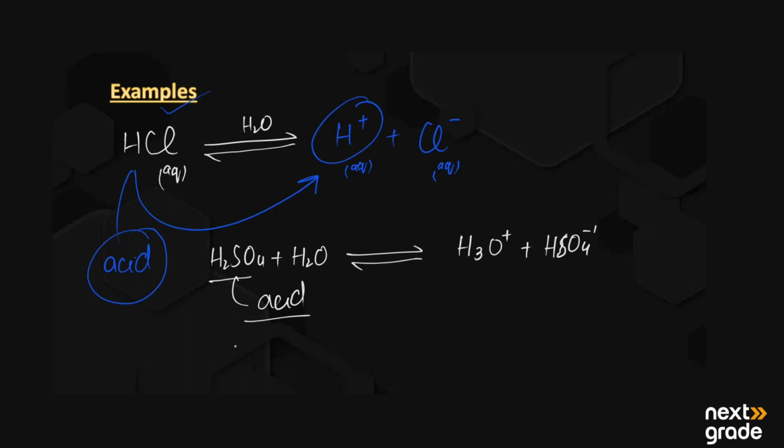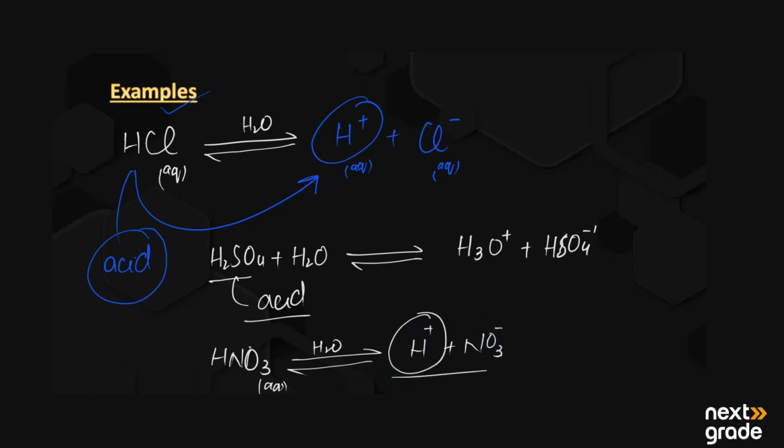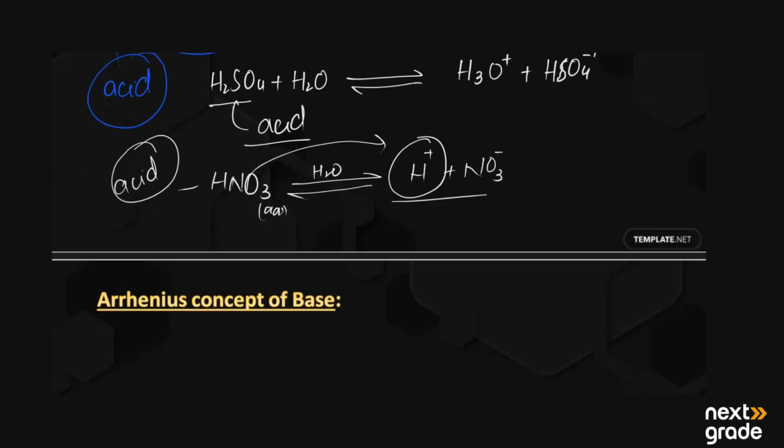The next example is HNO3. When it is dissolved in water, or we take its aqueous solution, we get hydrogen ion and nitrate ion. So here HNO3 has produced H positive ion, so it can be called an acid according to the Arrhenius concept.